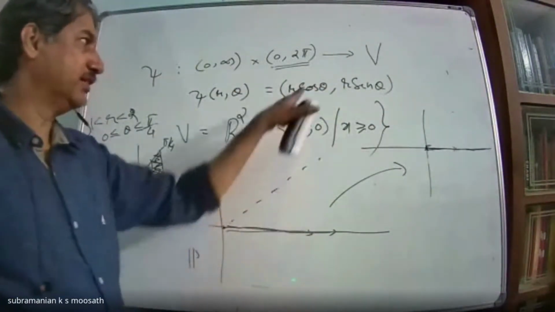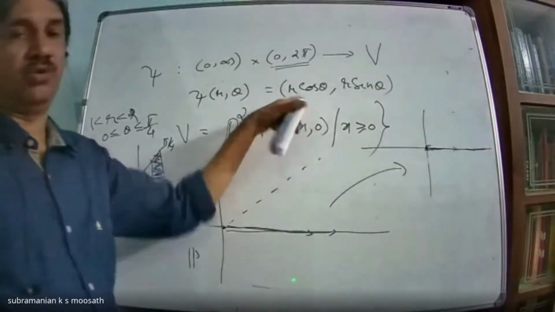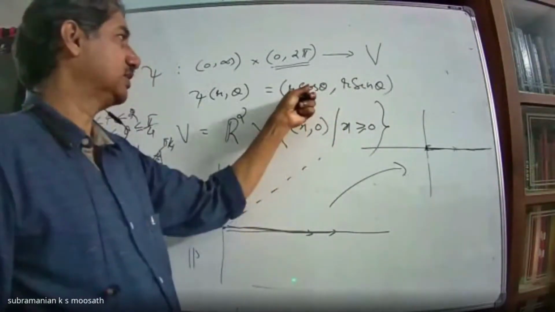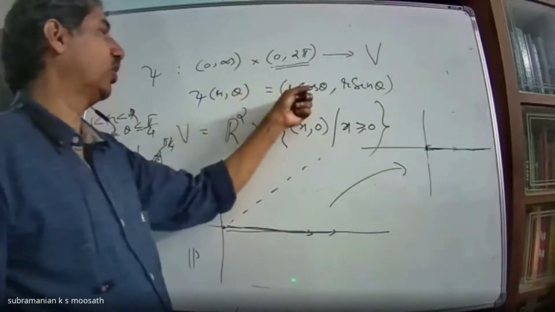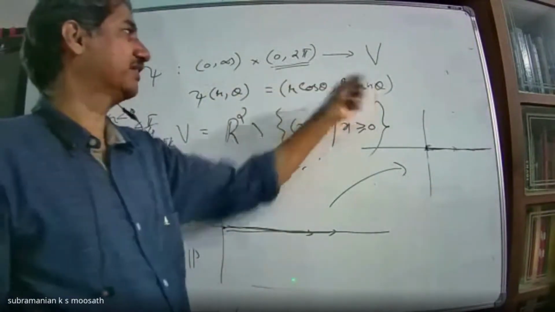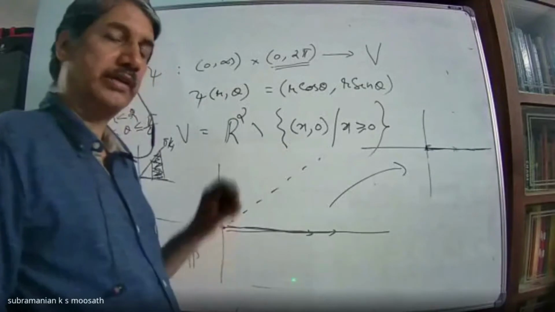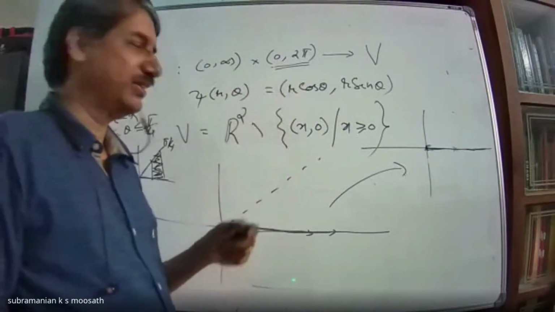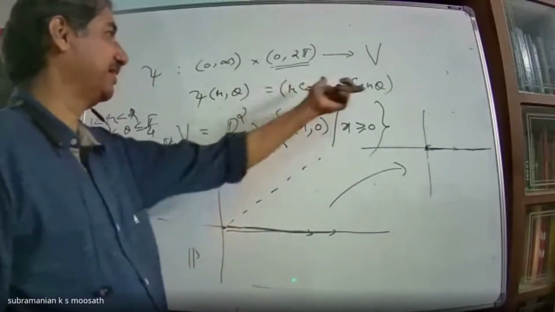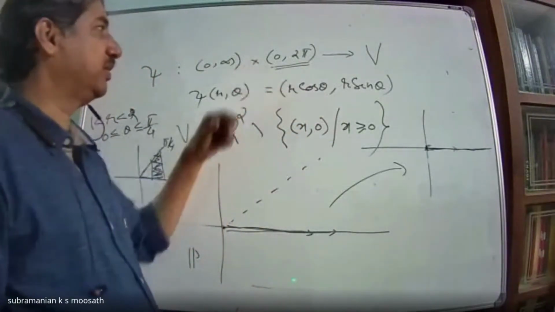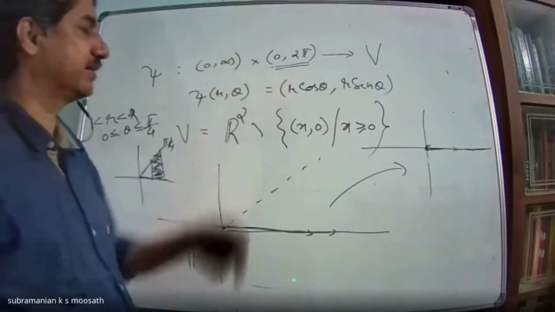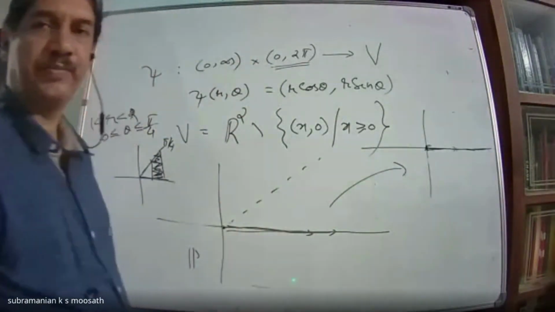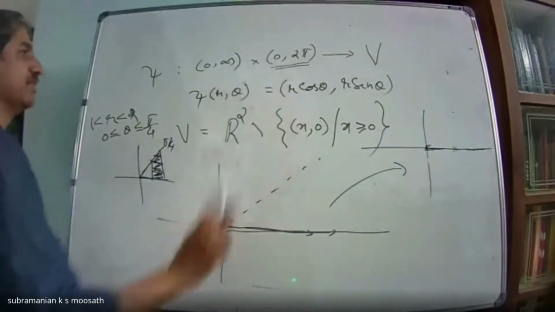You can show that this function is continuous. How will you check continuity? You look at the component functions and see they are continuous. r, theta going to r cos theta is continuous, r, theta going to r sin theta is continuous, r, theta going to r is a continuous projection, r, theta going to cos theta is continuous. Then you can show differentiability, derivatives of any order exist with respect to r and theta, and its inverse also exists. Okay, so this is a diffeomorphism.